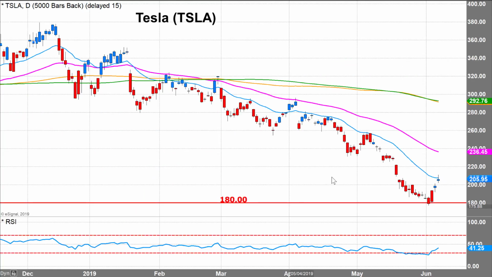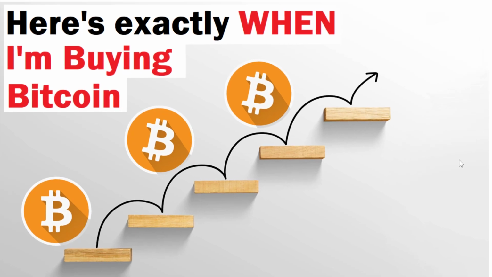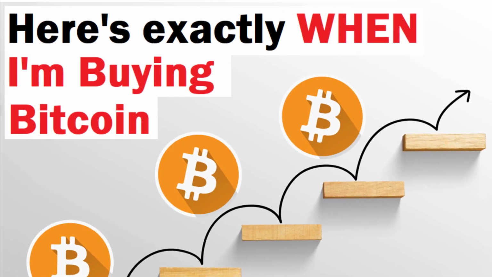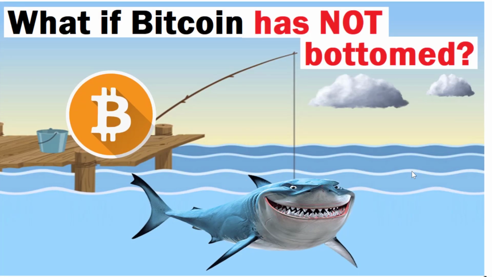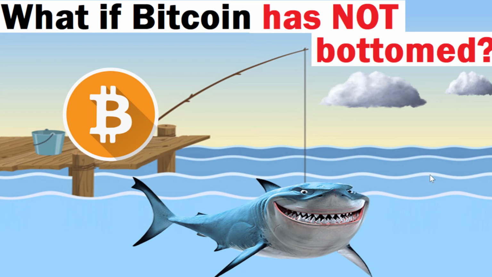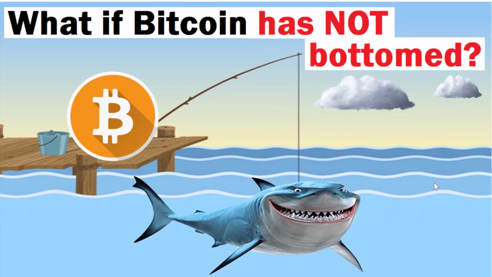First of all, before I go into the charts of Tesla and the stock market, I want to mention something quite important. Very soon, I'm going to publish two important videos, which many of you have been asking for. The first video is about when I'm looking to buy Bitcoin based on a specific and important strategy. The second video is what if Bitcoin has not bottomed? What potential scenarios and chart patterns should we look out for if Bitcoin has not bottomed? So these are the two next important videos coming out that I'm going to publish very soon.